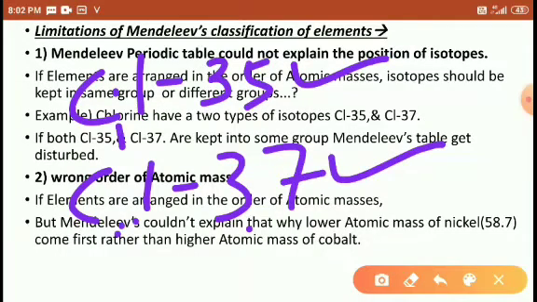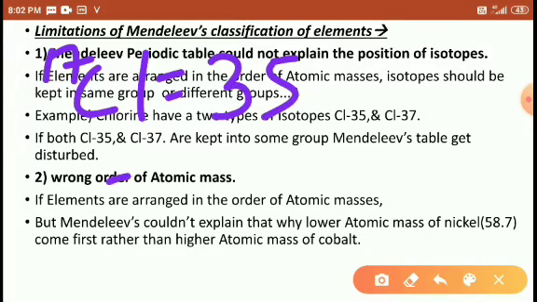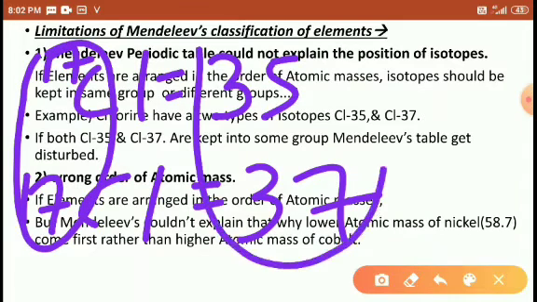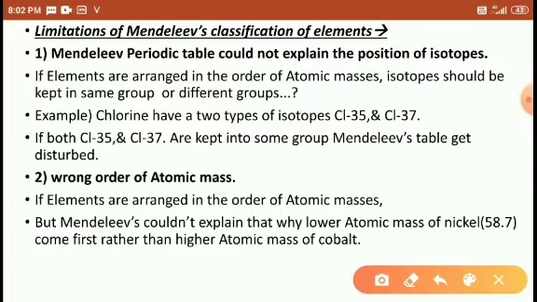Both are chlorine atoms, and both have atomic number 17. Look at here, atomic number is the same but atomic mass is different. That is called isotopes.